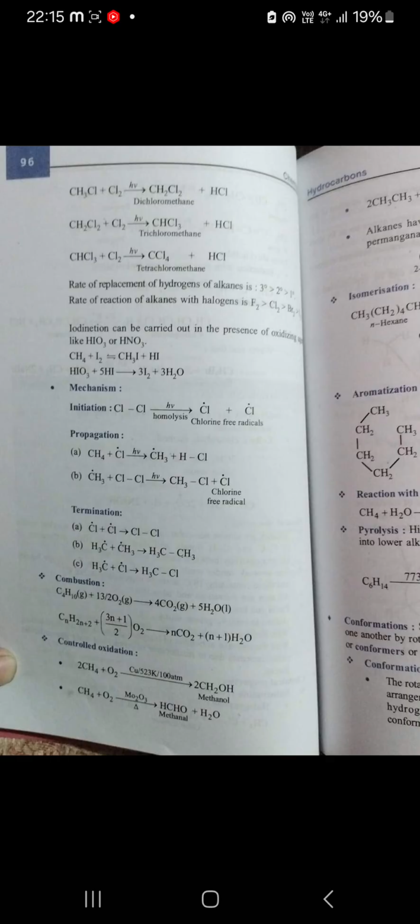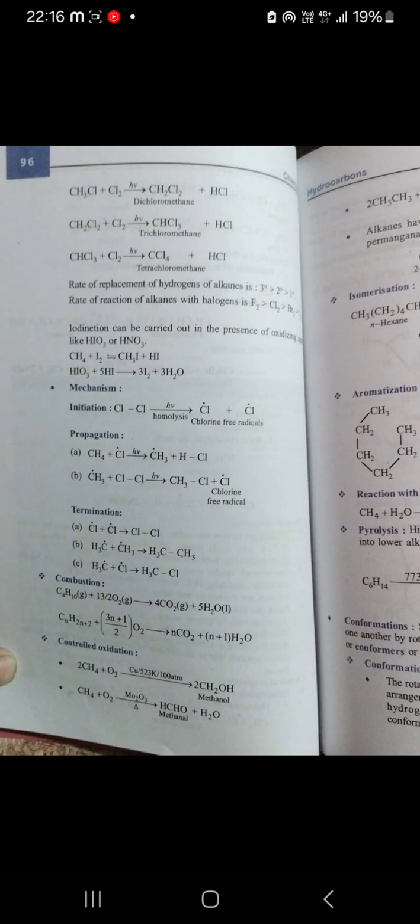So the rate of replacement of hydrogen is 3 degree, 2 degree, 1 degree. This is the order. And the rate of reactions of alkane with halogens: fluorine greater than Cl2 greater than Br2. So iodination can be carried out in the presence of an oxidizing agent like HIO3, nitric acid. Methane is treated with I2, it gives CH3I. Now mechanism, you can see the initiation, formation of chlorine radical, propagation and termination.